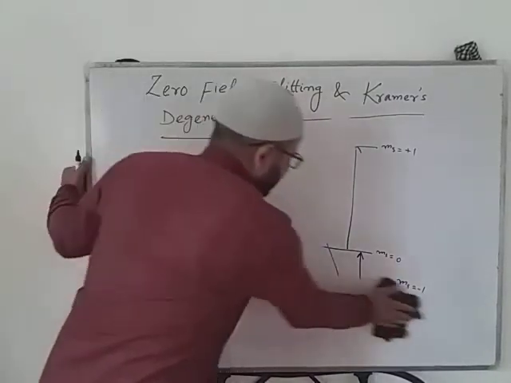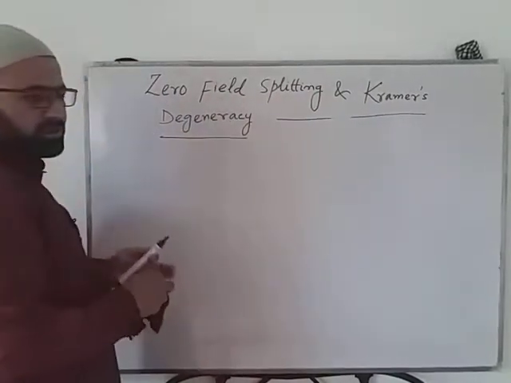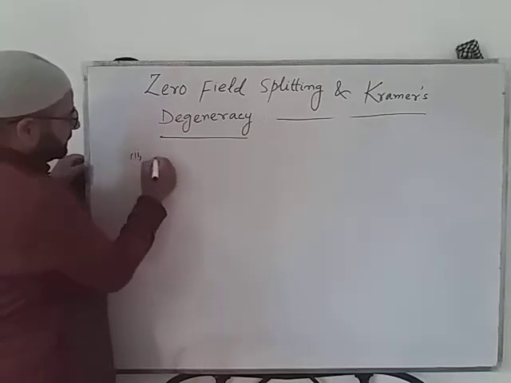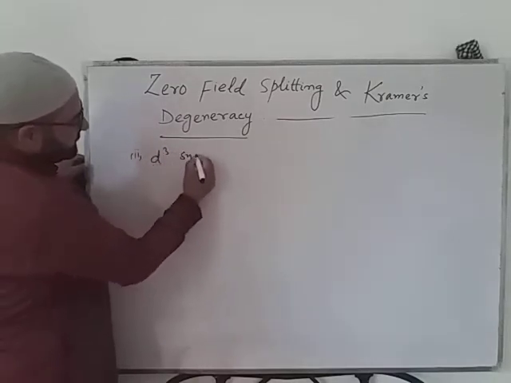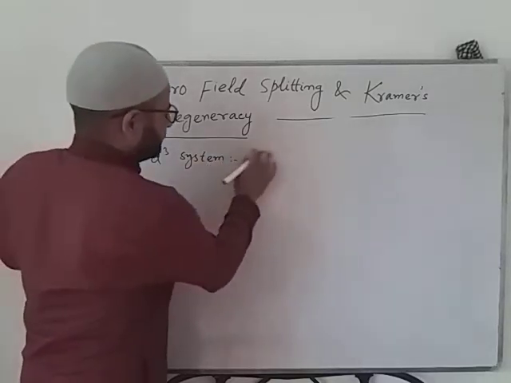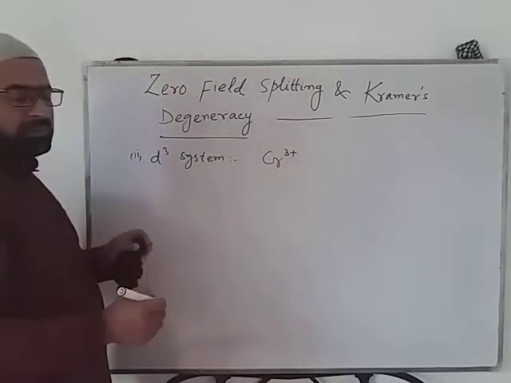Again, we can have a D3 system in which we have 3 unpaired electrons. For example, chromium 3 positive.